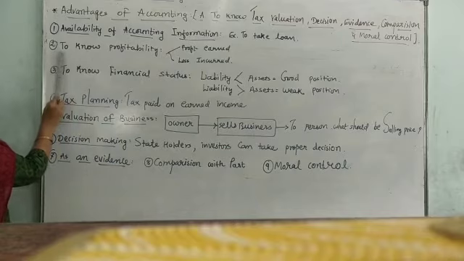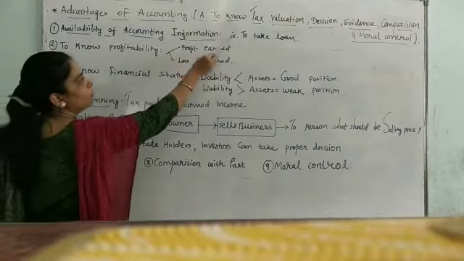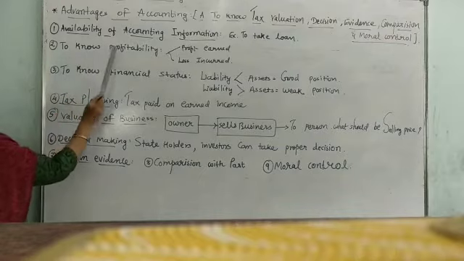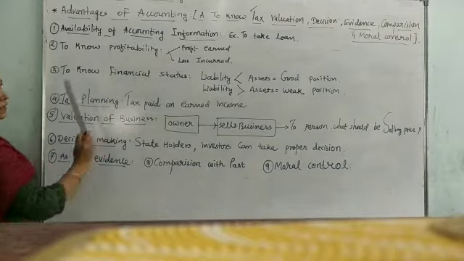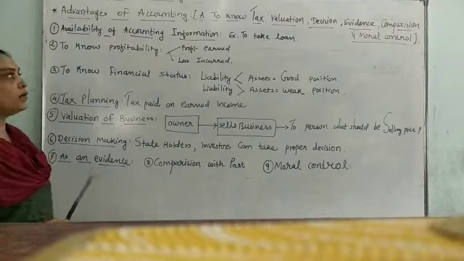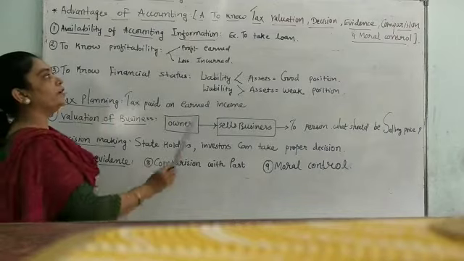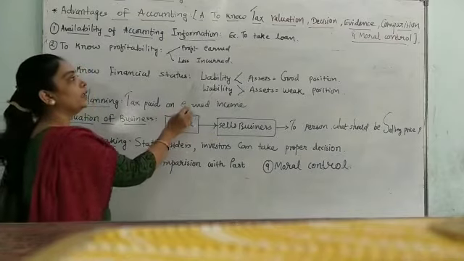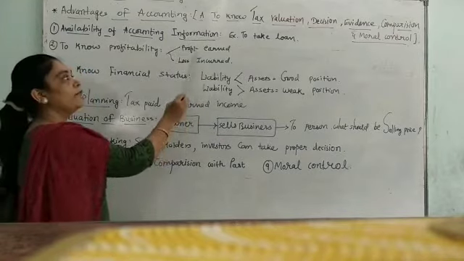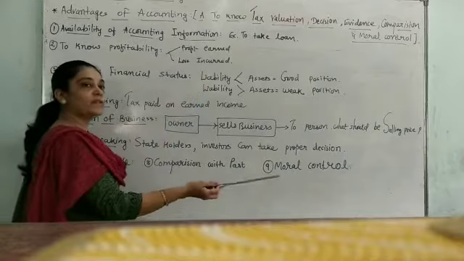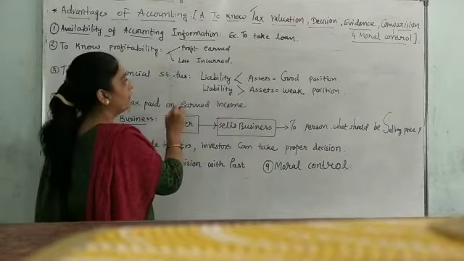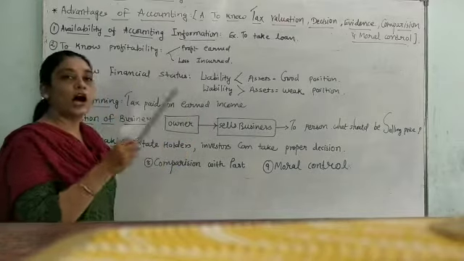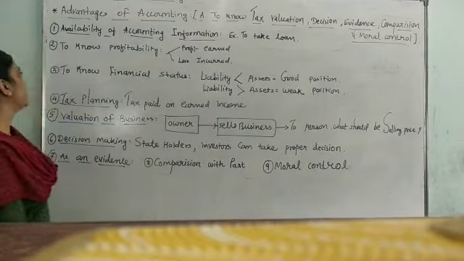Second one is to know. There are two things to know. To know the profitability of the business. When we write books of account properly, every year we come to know whether we have earned a profit or we are incurring losses. If we are earning, then let's take our business to a peak position. And if we are having losses, then think further how to reduce the loss.